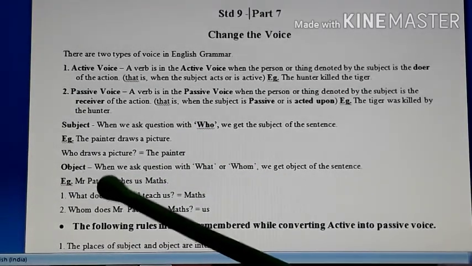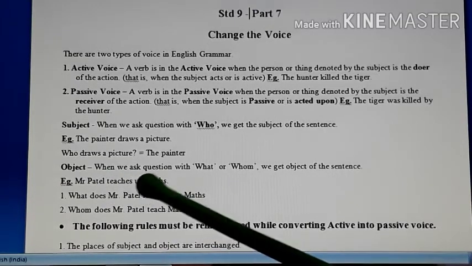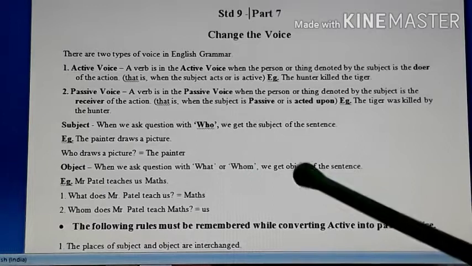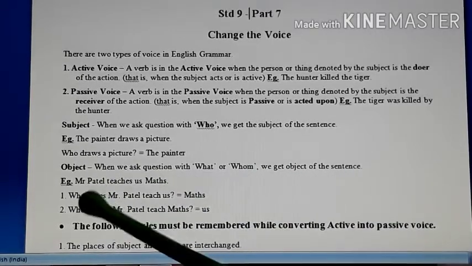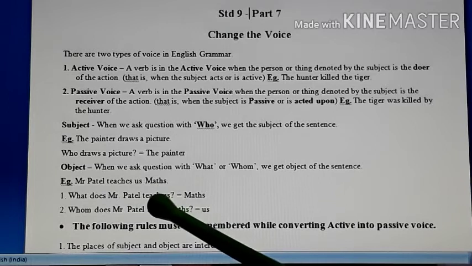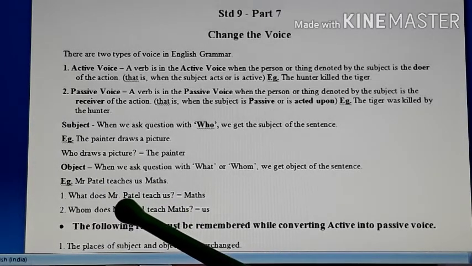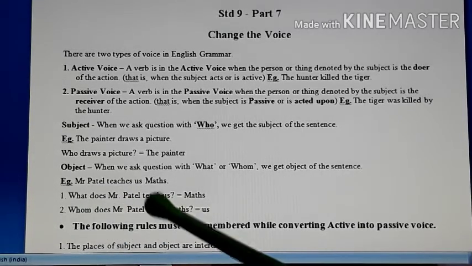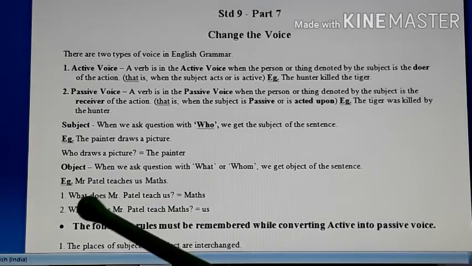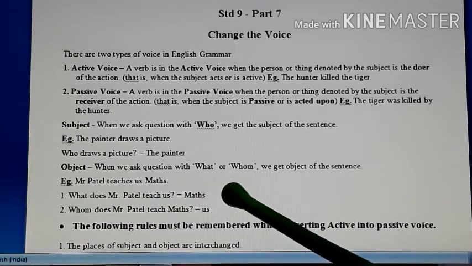Similarly, the object can be found out by asking the question with what or whom. When we ask a question with what or whom, we get the object of the sentence. Look at the example. Mr. Patel teaches us maths. Now again, in this sentence there are two objects. At the most, in a sentence there can be two objects. What does Mr. Patel teach us? When we ask the question with what, we get the answer maths. So maths is one object.